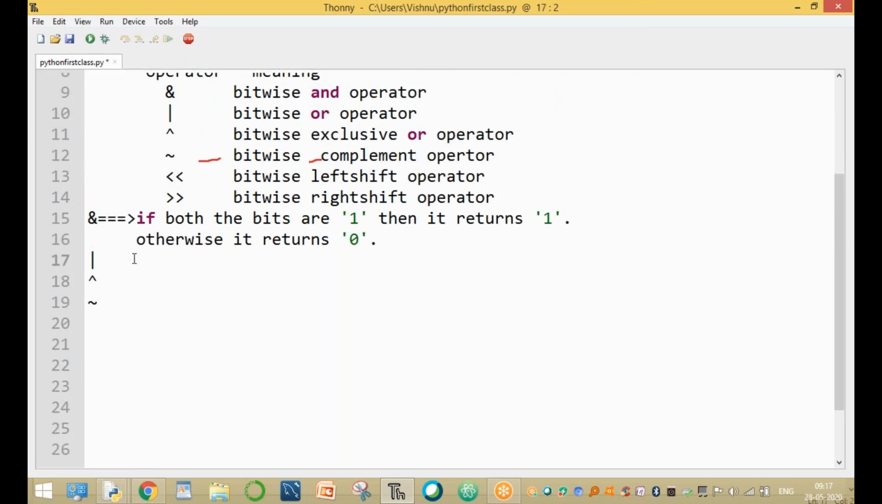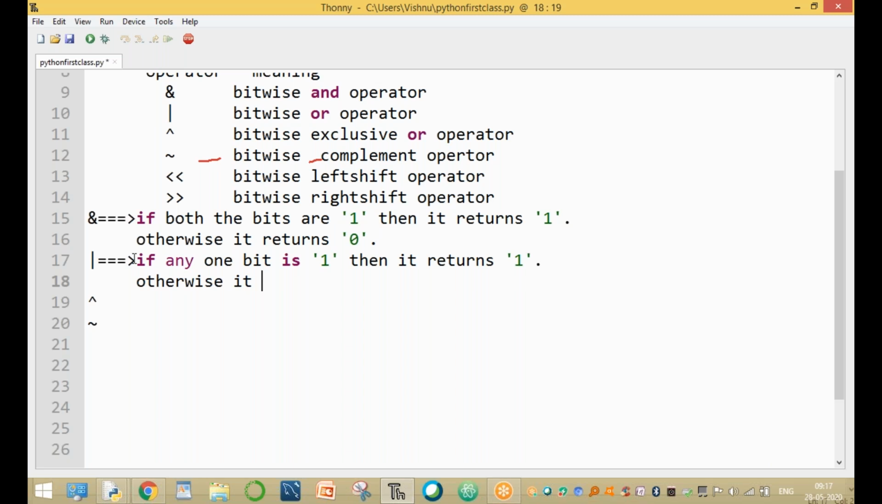Otherwise, zero. Here, the OR operator: if any one bit is one, then it returns one. Otherwise, it returns zero. That is the bitwise OR operator.